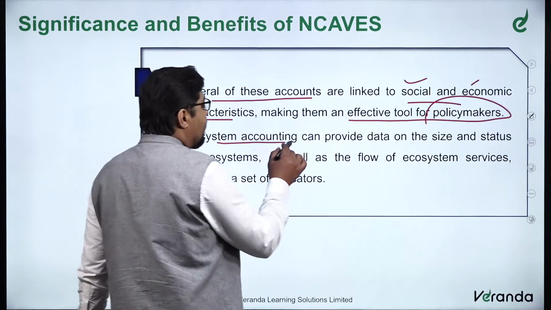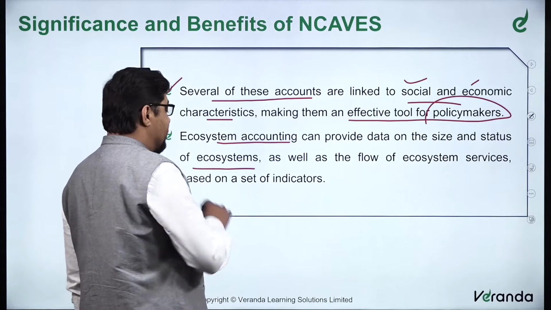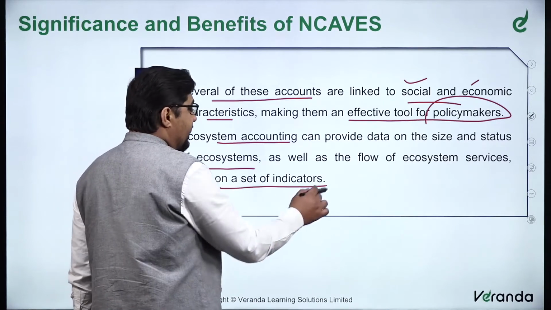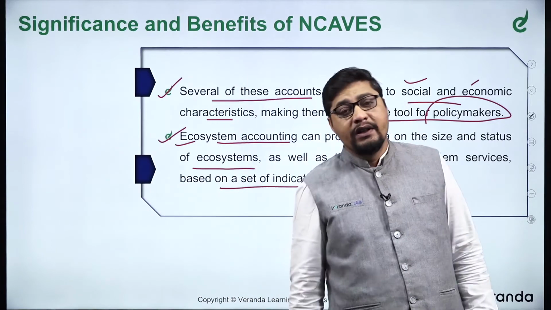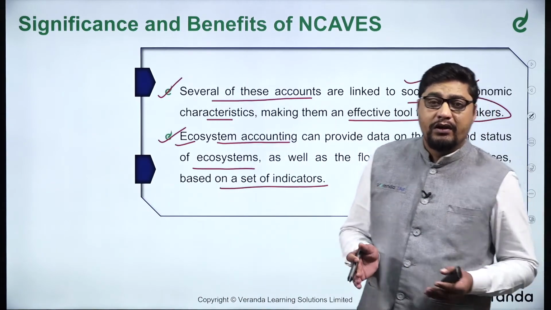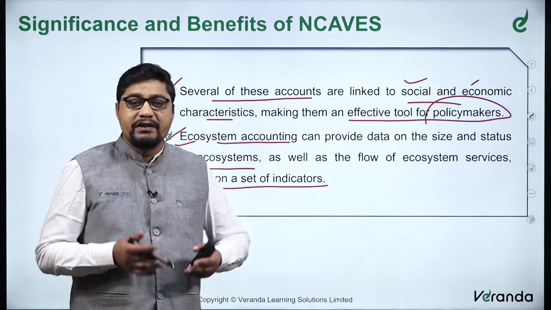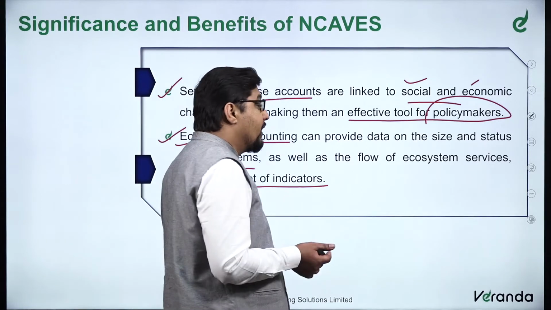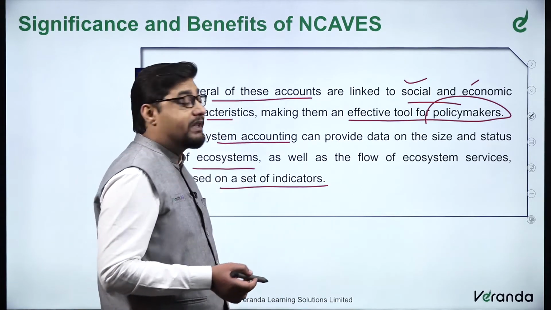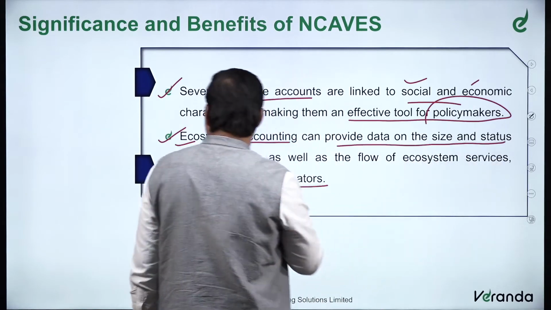Now, ecosystem accounting can provide data on the size and status of the ecosystems as well as the flow of ecosystem services based on a set of indicators. This is another benefit. When we speak about ecosystem accounting, for example, take a coastal region where fishery is prominent. It is also a part of natural capital. Can we have concrete data on that, obtained from scientific methods? Ecosystem accounting can provide data on the size and status of the ecosystem.